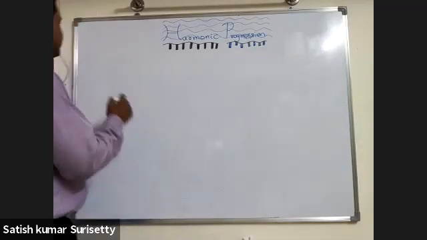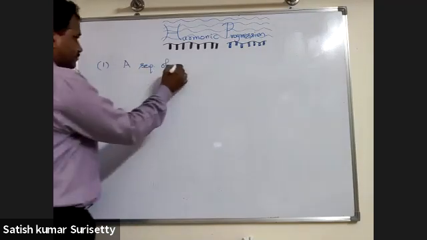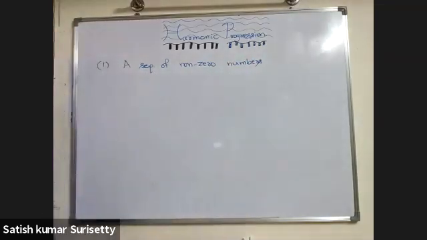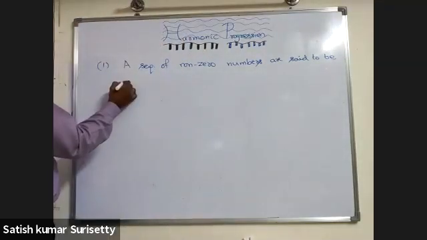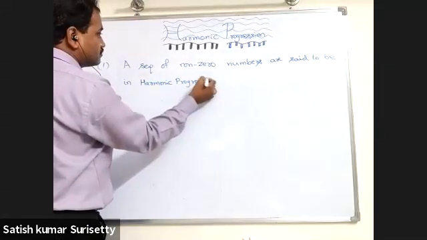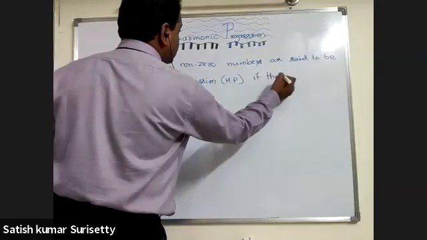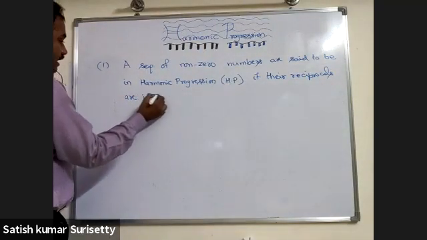Harmonic progression. A sequence of non-zero numbers are said to be in harmonic progression if their reciprocals are in arithmetic progression.